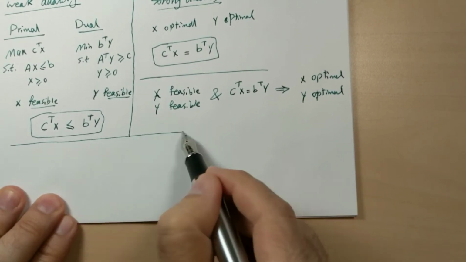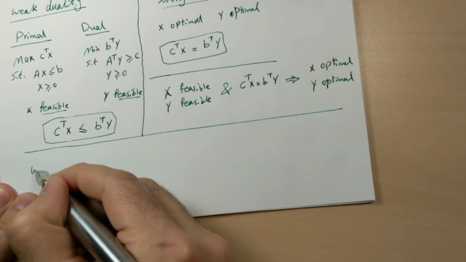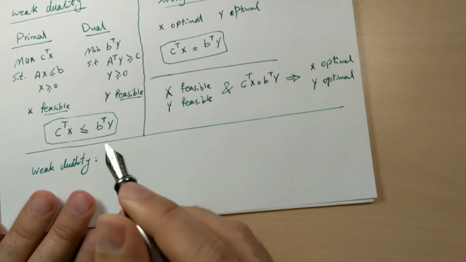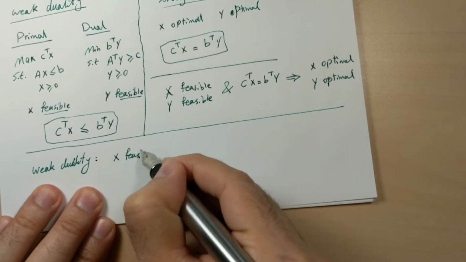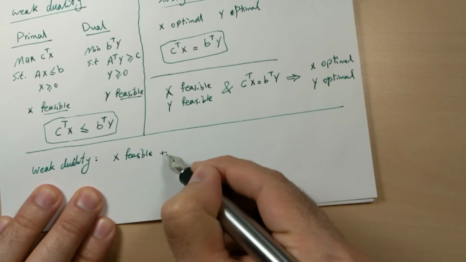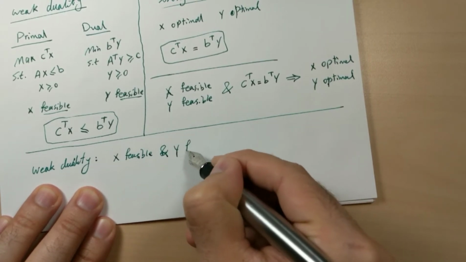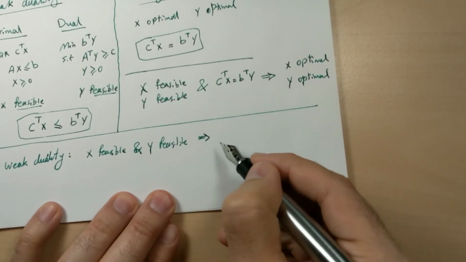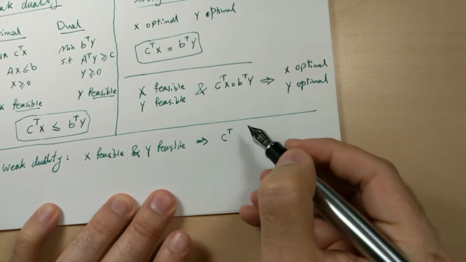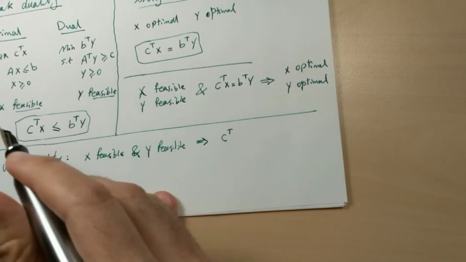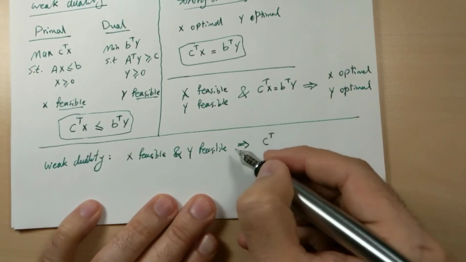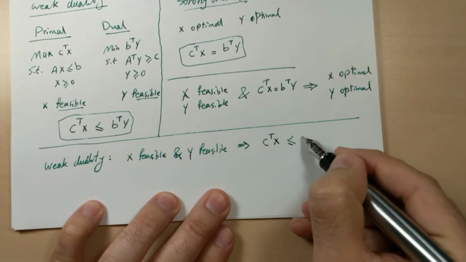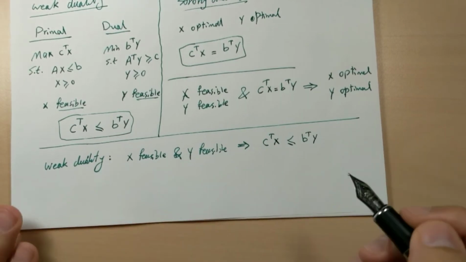So, in summary, I can say that weak duality says that if X is feasible to the primal, Y is feasible to the dual problem, I can conclude that C^T X, the objective value of the maximization problem, is less than or equal to the objective value of the minimization problem.